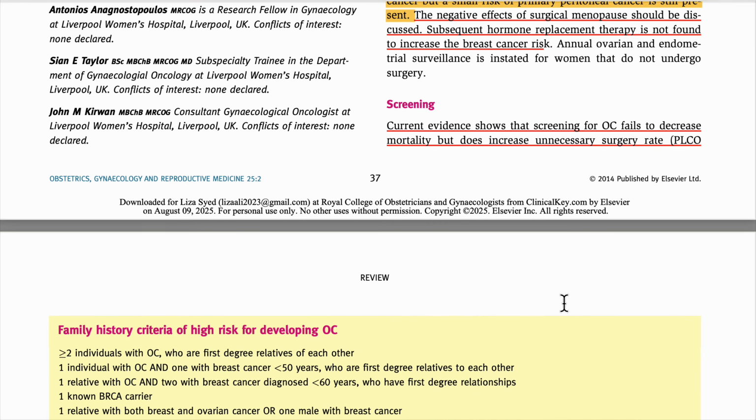Other things, now we will do the screening. There is no current evidence that screening for ovarian cancer decreases mortality. Please remember this. And they say it will increase the risk of surgery, because we have only one method for diagnosis, the risk malignancy index.